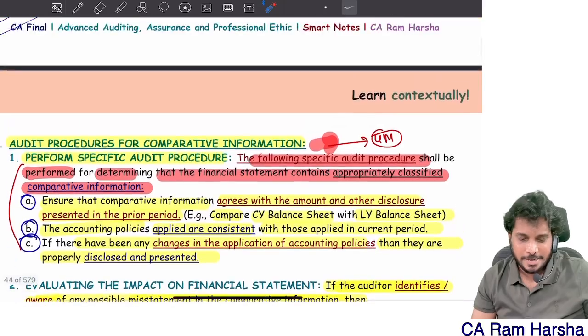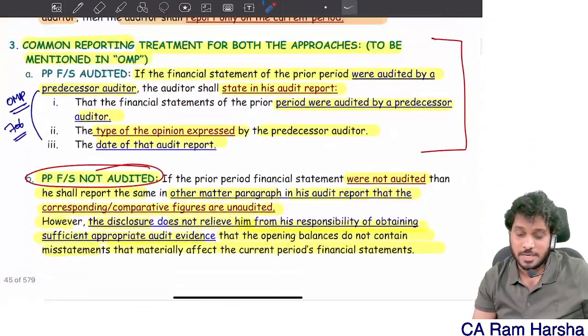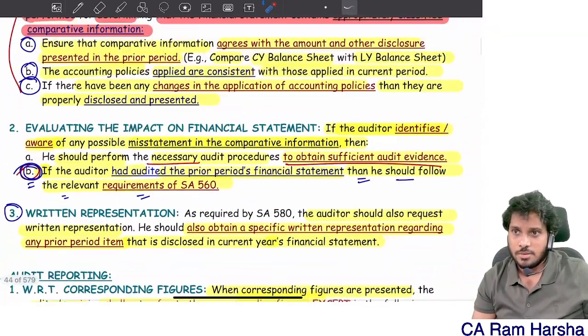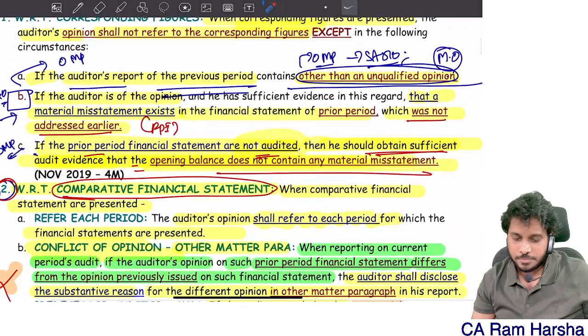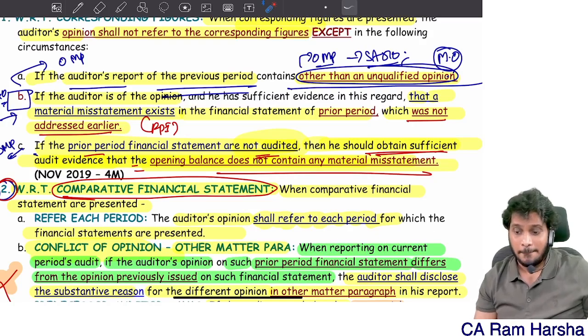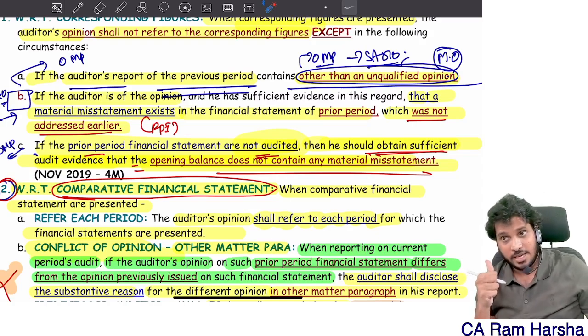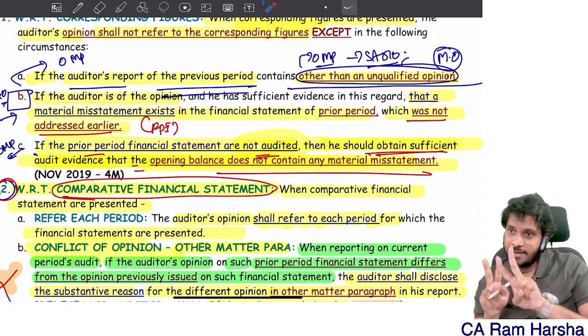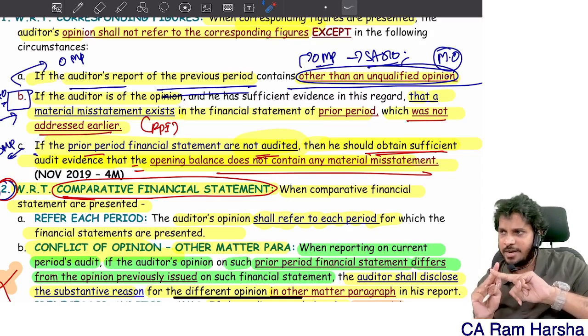That was a bit of an in-depth question. That's a very good question. In point B, if it is a material misstatement which is not addressed earlier. Are you getting it? Here in the question, they gave two options. One option, if it is material, we should address both.